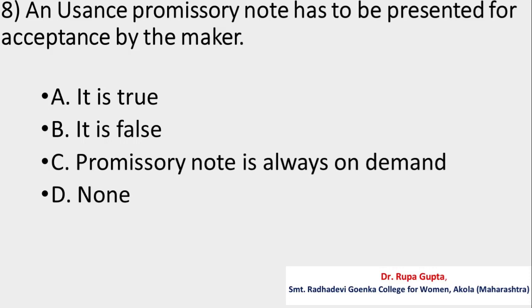Question number 8. An usance promissory note has to be presented for acceptance by the maker. Your options are A, it is true, B, it is false, C, promissory note is always on demand, D, none. And the correct answer is B, it is false.